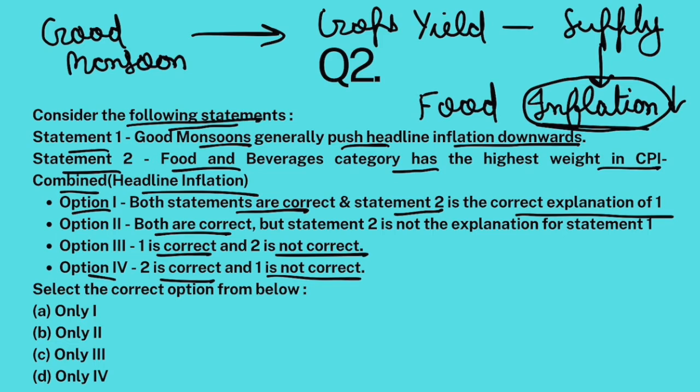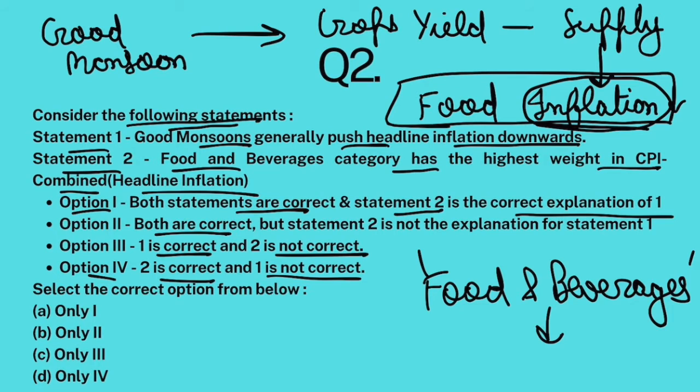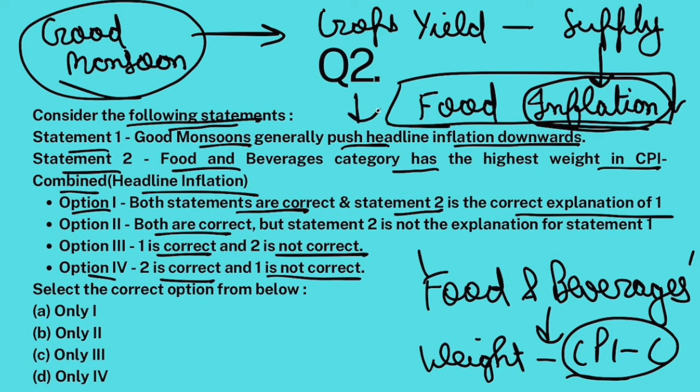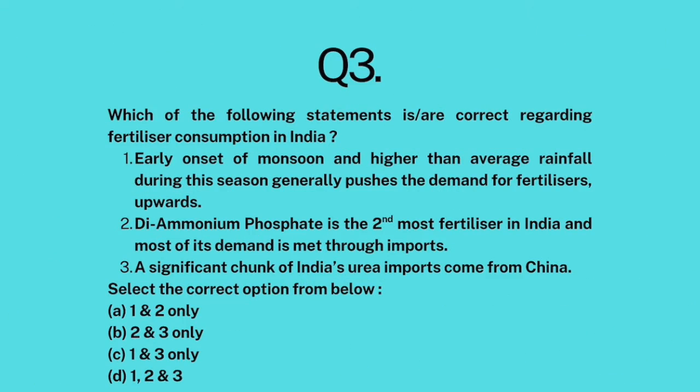But the thing is, food and beverages category has the highest weight in consumer price index combined, which is also known as headline inflation. So if there is good monsoon, food inflation will come down. And since food inflation has the highest weight in CPI, overall CPI would also come down, right? So both statements are correct and 2 is the correct explanation of 1. Option A, right?